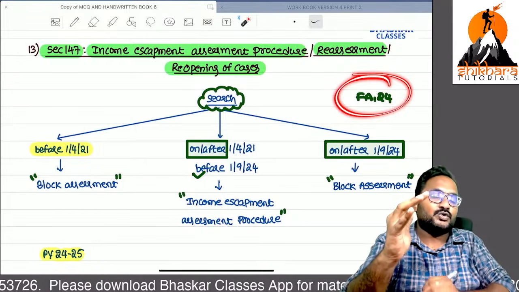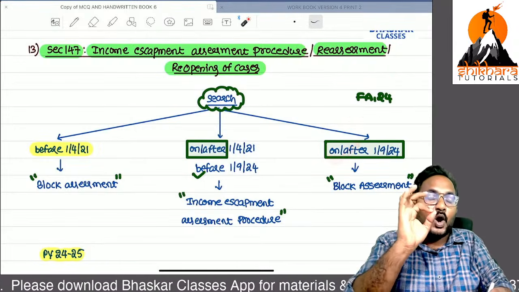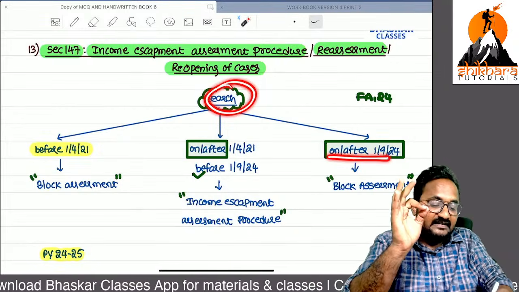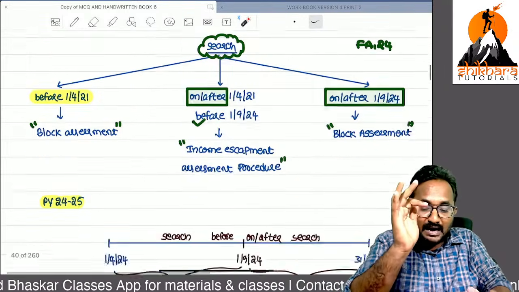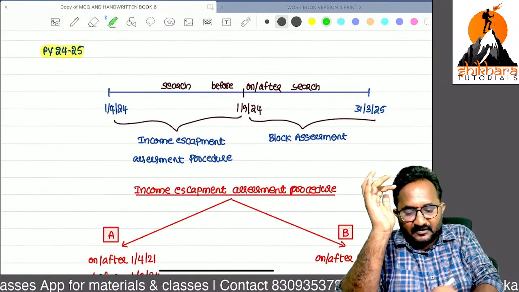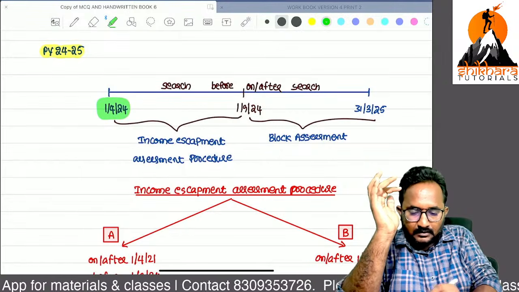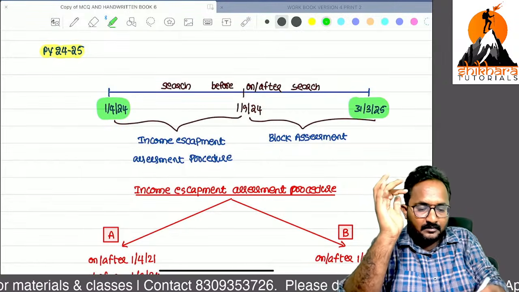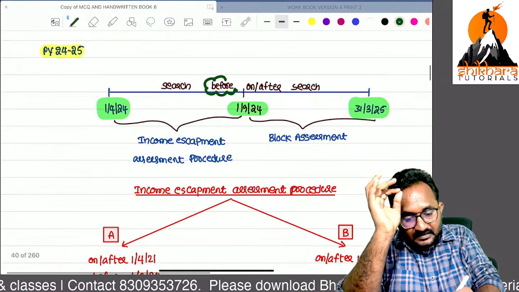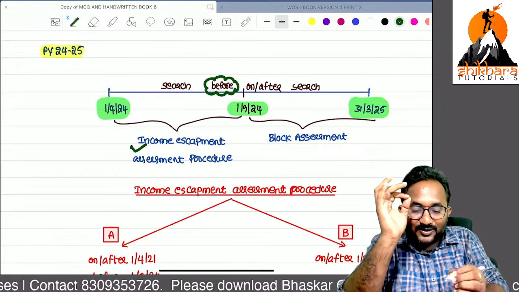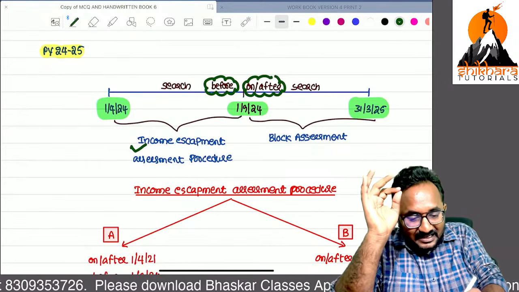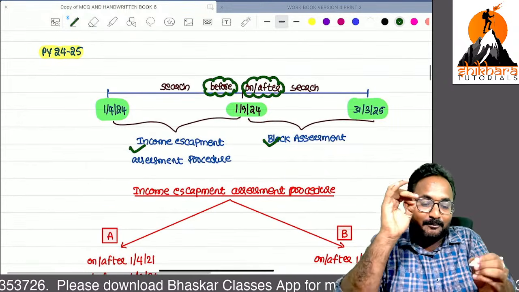But Finance Act 2024 reintroduced block assessment if the search is conducted or initiated on or after 1/9/2024. For our examination, remember the ending date and starting date. Before this date, if a search is conducted, we follow income escapement assessment procedure. On or after this date, we follow block assessment.